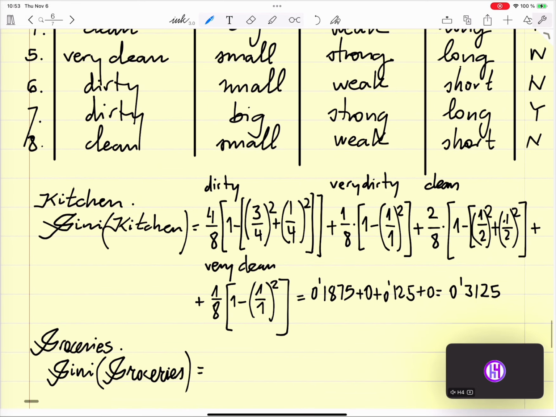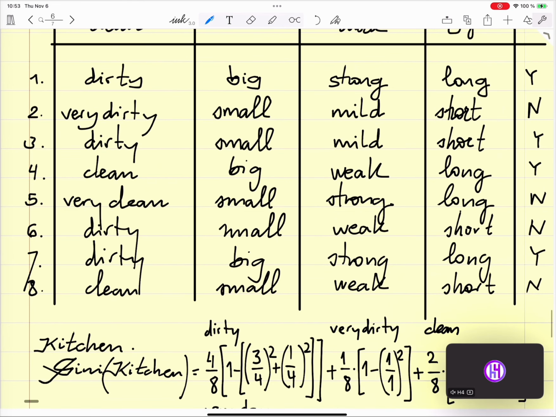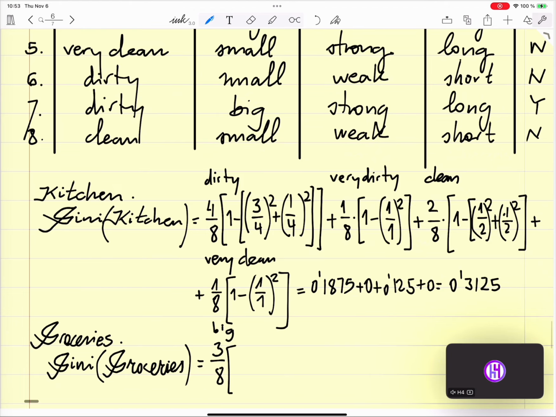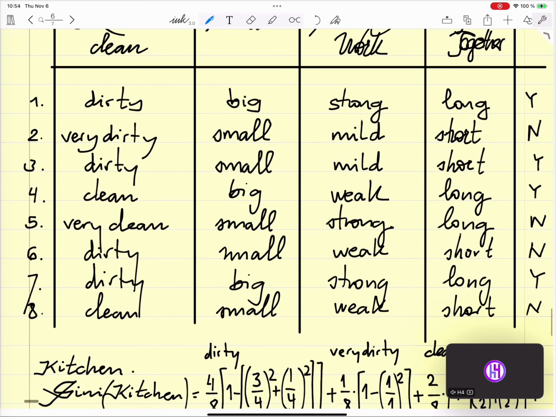So we have 3 divided by 8. Of the 3 times, it's all yes, so it's 1 minus 3 divided by 3 square, so it's going to be a 0. Then we have small.